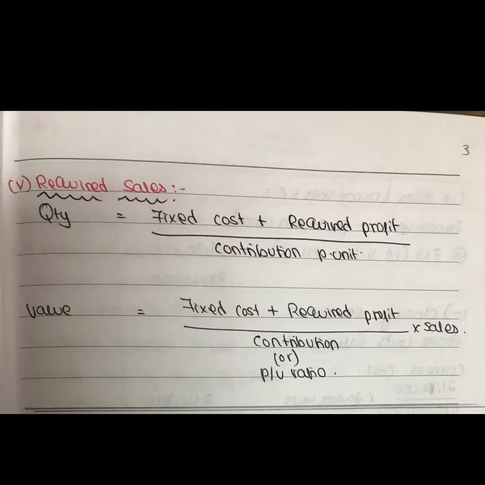The next formula is required sales. The meaning is that they will tell that if I want so and so profit, what should be my sales. Say for example, if I want 1 lakh as my profit, what should be my sales? That is what this formula tells.